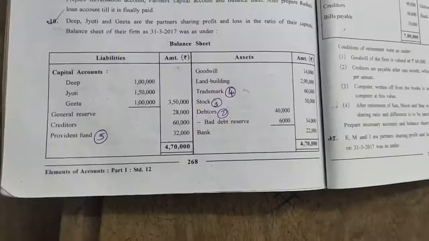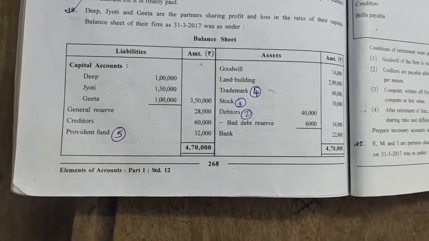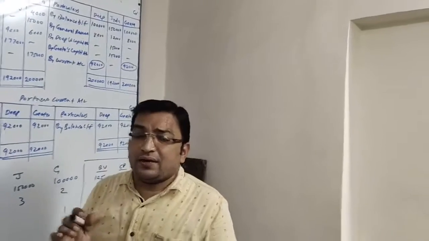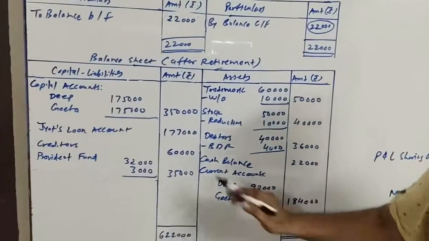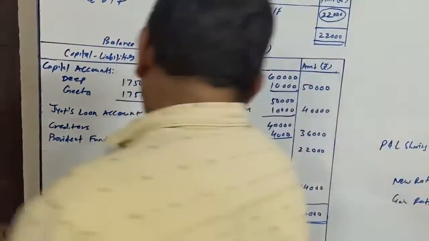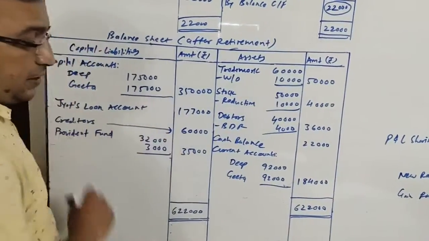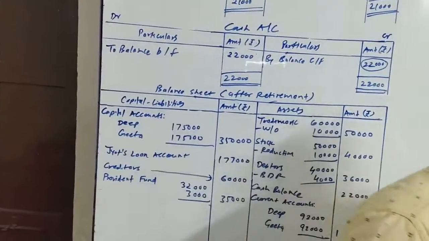Next item, creditors, which are given as 60,000. No change in creditors, no adjustment. So directly on the liability side of the balance sheet, creditors 60,000.